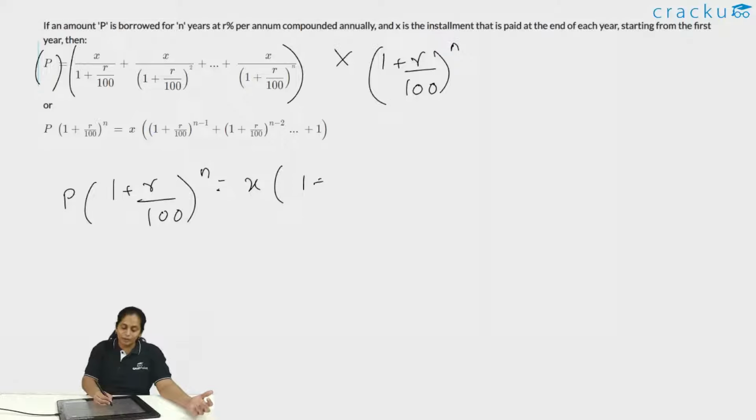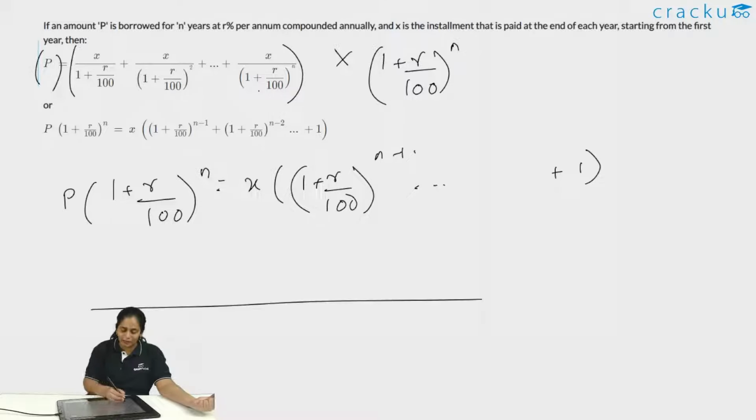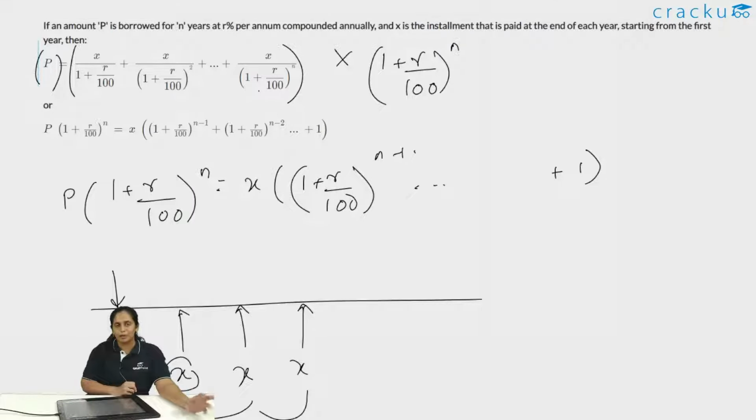So this would be 1 plus R by 100 raised to n minus 1, then 1 plus R by 100 raised to n minus 2, and so on till finally, where it is multiplying with this, you will just have plus 1. So essentially in this case, what am I comparing? Instead of comparing present value, instead of asking what is the present value of X now, what I am doing is comparing future value.